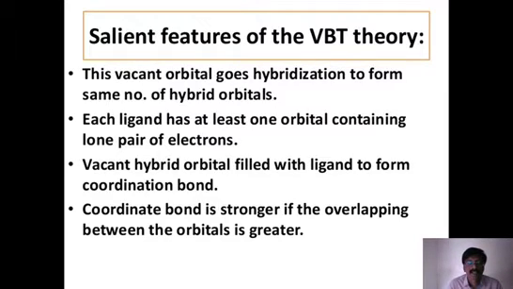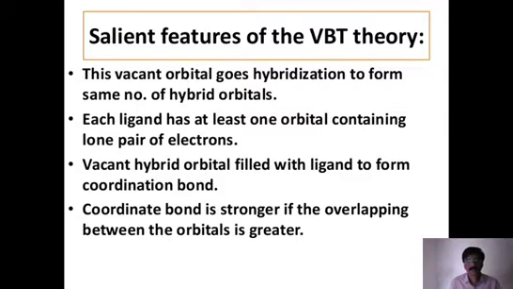So based on the 3d or 4d, we need to understand some terminology which is very, very important to know. If 3d involvement is there, then we need to mention that it is d2sp3 hybridization. If 4d orbitals are involved, we need to tell it as sp3d2 hybridization.